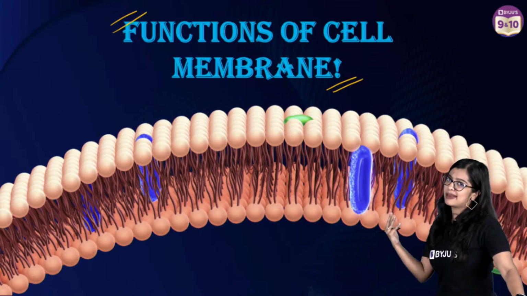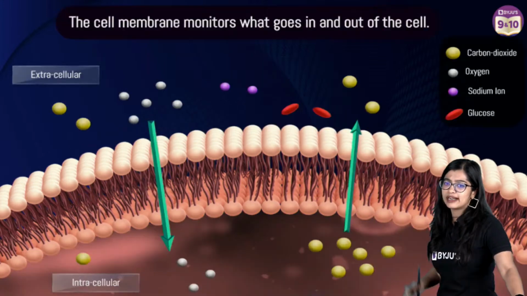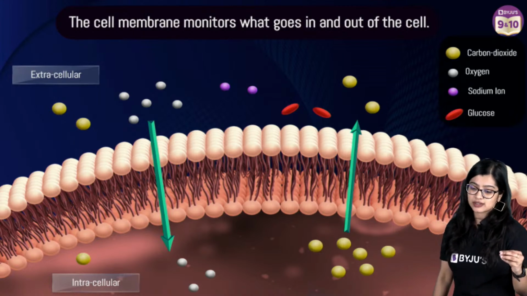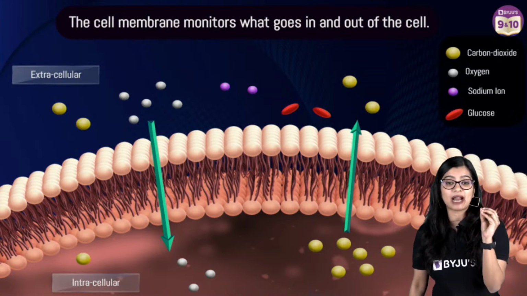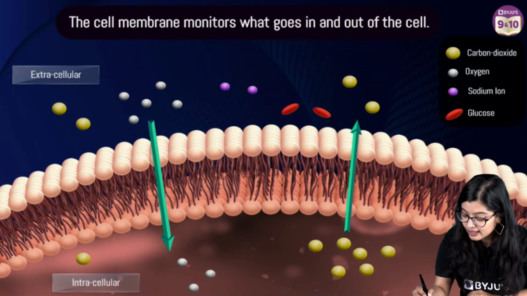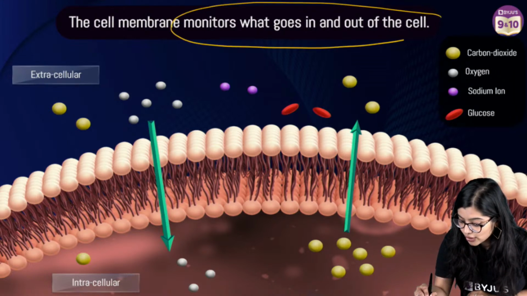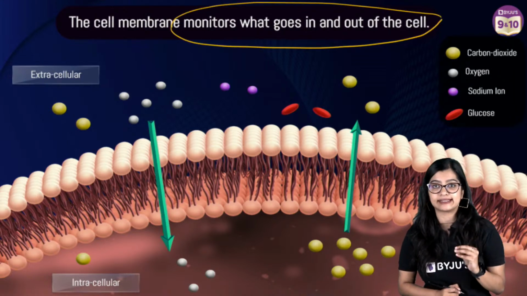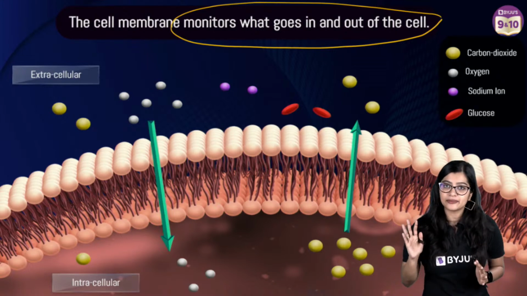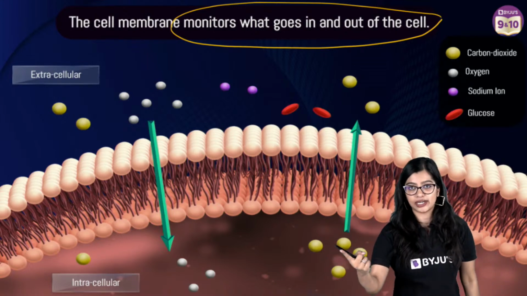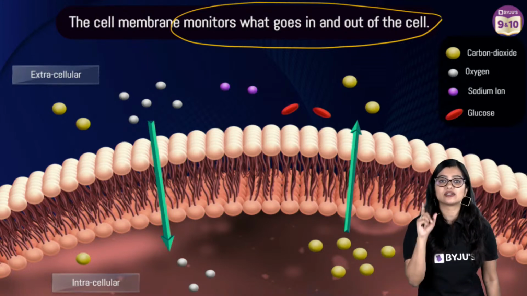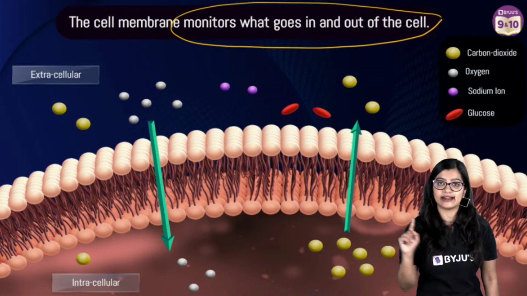We saw that the cell membrane is basically a boundary separating outside and inside. But what are the functions? So, first and foremost, the primary function of the cell membrane is to monitor what goes inside and outside the cell. Now, why do we have a gate? Imagine if that gate had a security guard, right? The security guard is going to monitor who goes inside and outside.